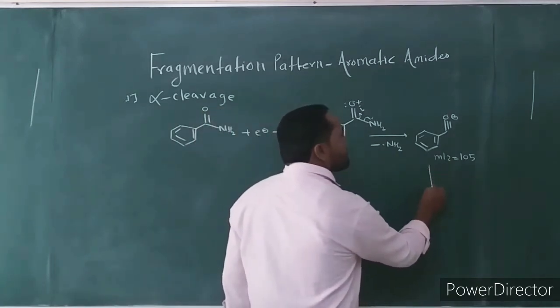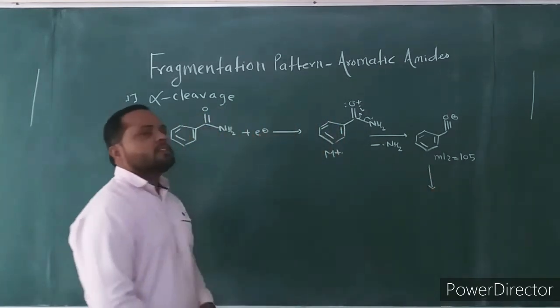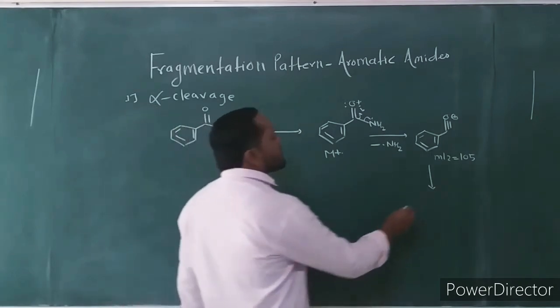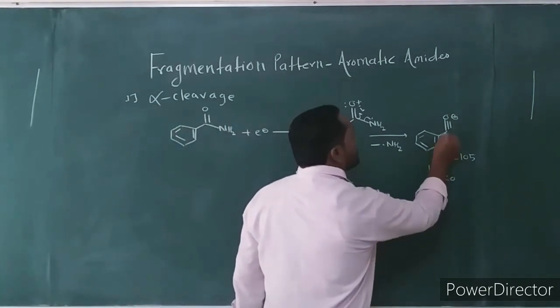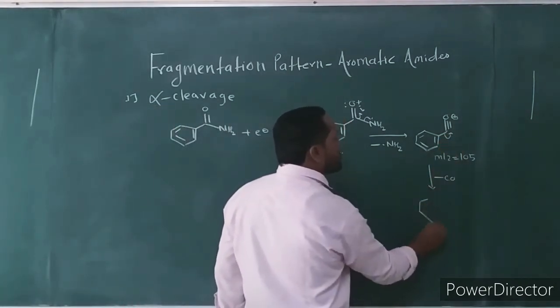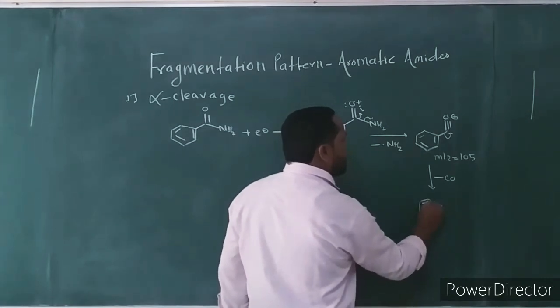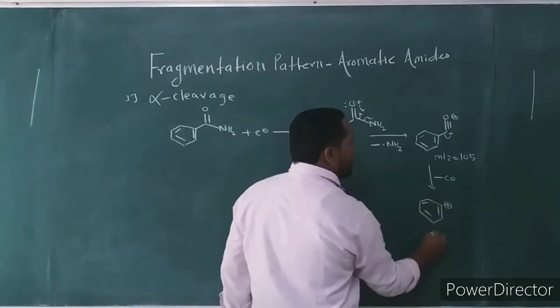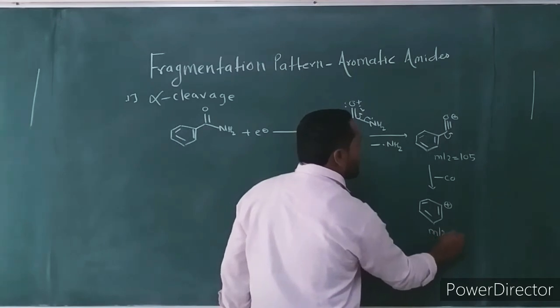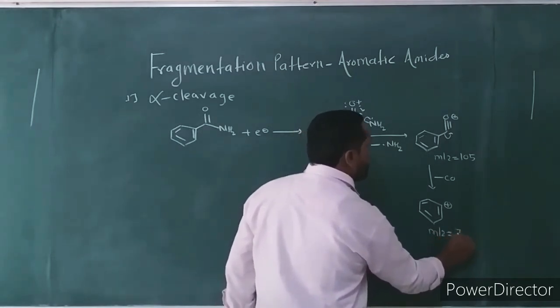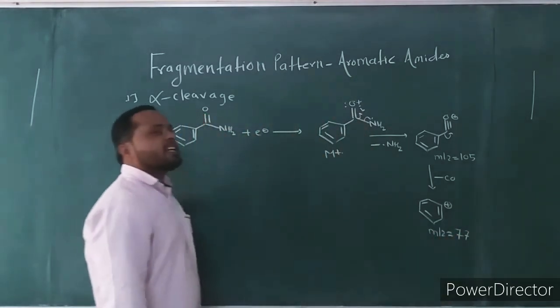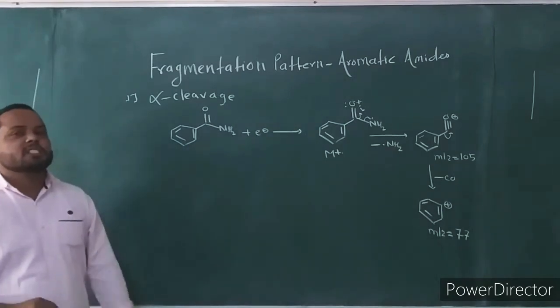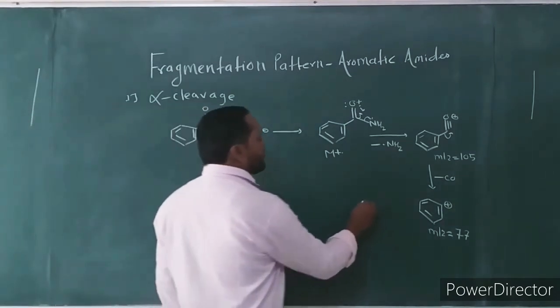Then this acylium ion fragment further undergoes secondary fragmentation with loss of a neutral carbon monoxide molecule to give the phenyl cation fragment at mass to charge ratio 77.